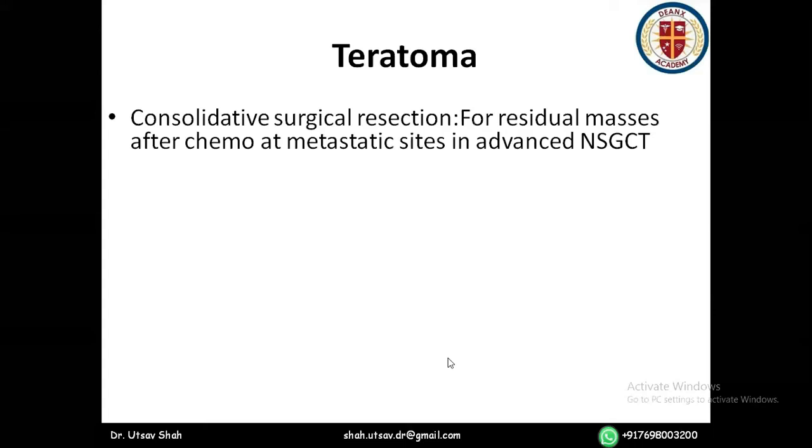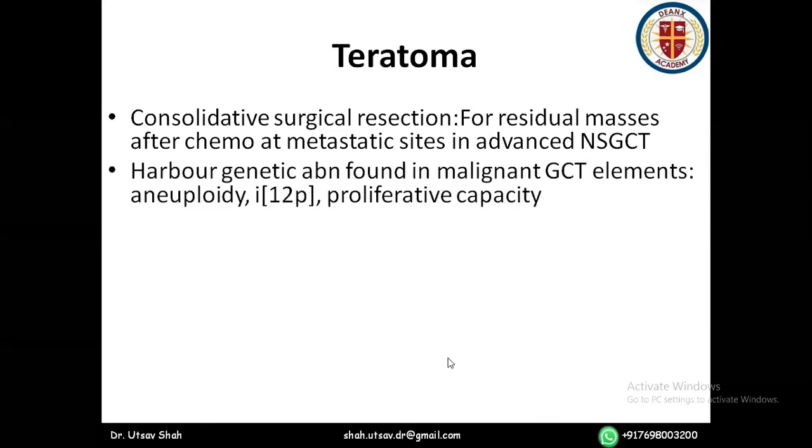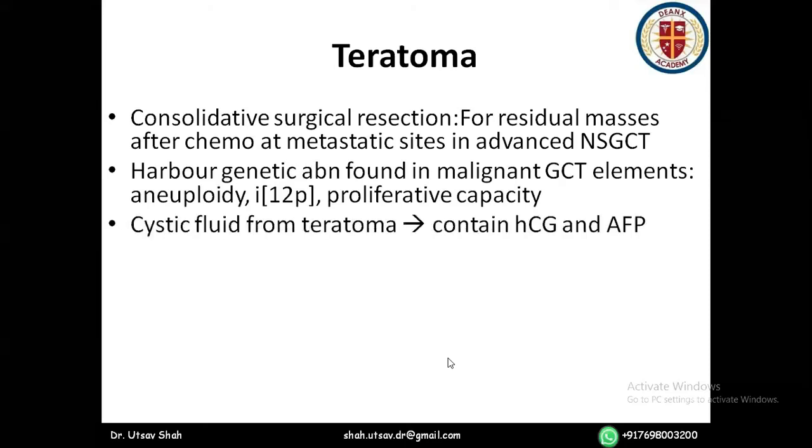So if it is resistant to chemotherapy, the only way out is to do a surgical resection. It is called a consolidative surgical resection after you give chemotherapy. A consolidative surgical resection is performed for residual masses after chemotherapy at metastatic sites in advanced non-seminomatous germ cell tumors in order to remove the teratomatous elements. These teratomas harbor genetic abnormalities which are found in malignant germ cell elements, like aneuploidy and chromosome i12p, and have proliferative capacity. The cystic fluid from teratoma can contain HCG and AFP.